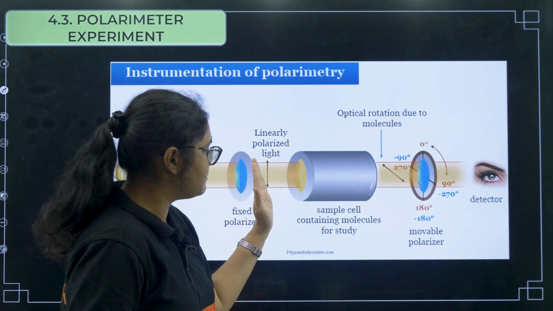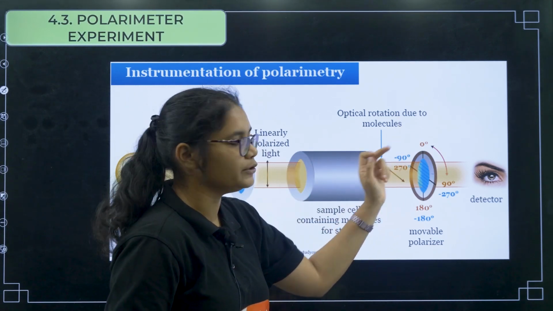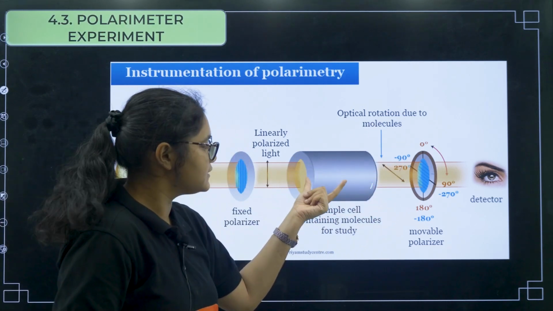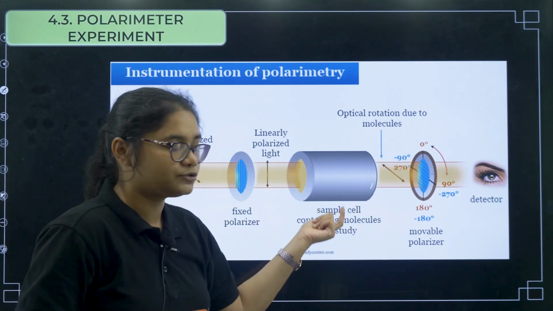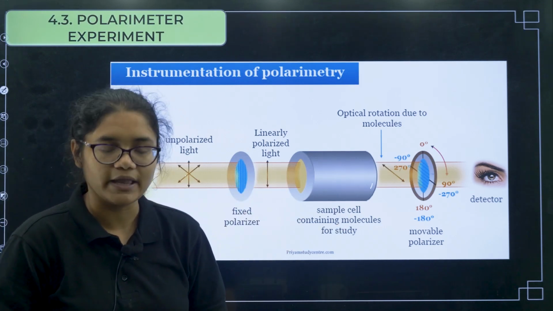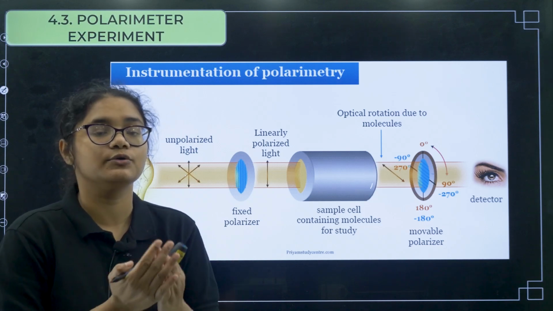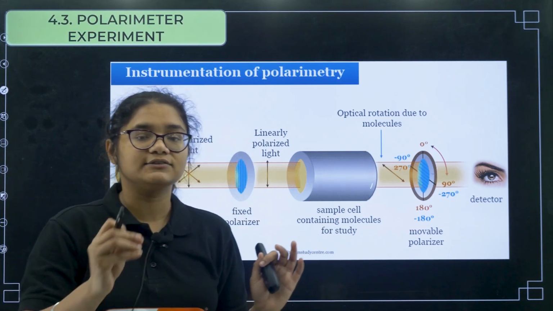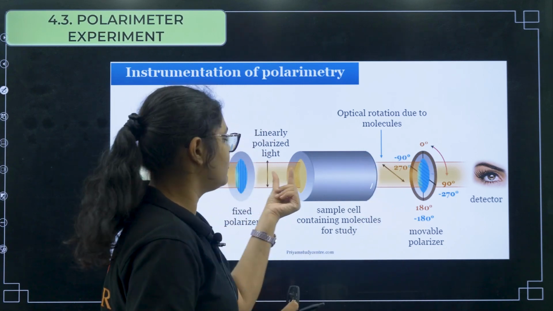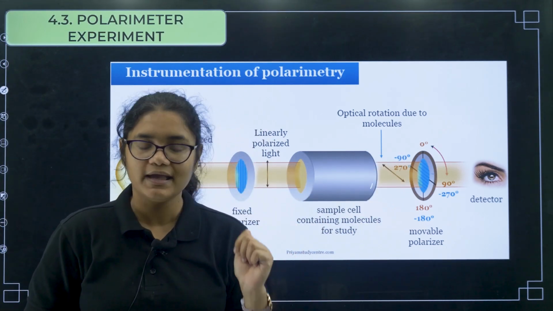So now when this light passed through this sample, you see it is rotated here, optical rotation due to the molecules. The light has rotated. So this ability of the molecules to rotate the plane polarized light is called optical activity. So all molecules cannot do that. There are certain conditions with which you can say whether a molecule is optically active or not. So if a molecule can rotate the plane polarized light, then that molecule is called optically active.